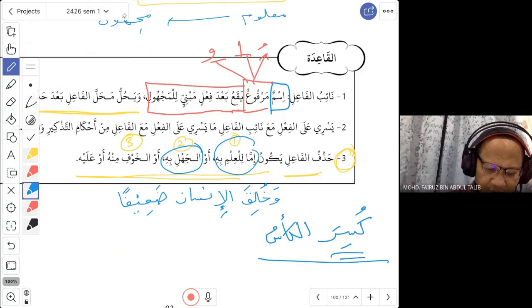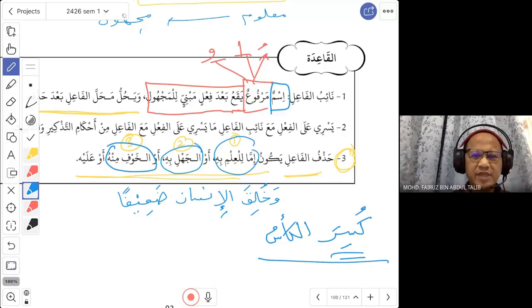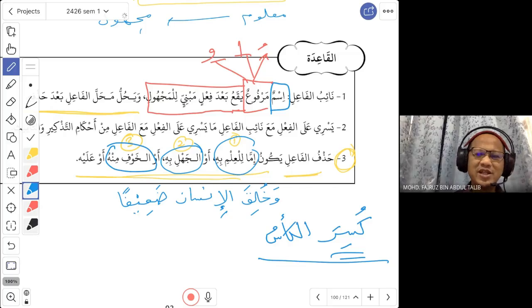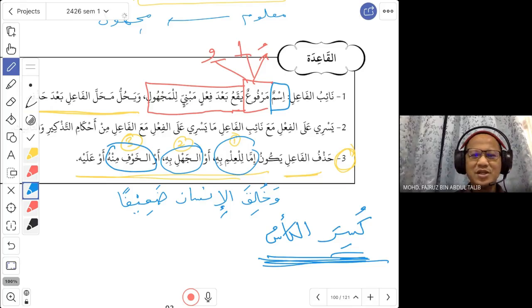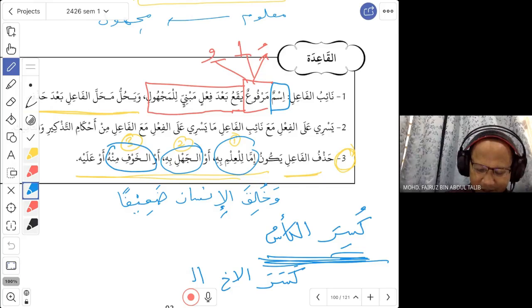Reason number 3. Au al-khawf minhu, or because al-khawf, you are afraid of this person. You are afraid that if you mention that person, they will blame you, or that person will hate you, for example. So you take this example again. Kusiral ka'su. You know actually who did that, your brother. You want to say to your mother, ummi, kasara al-akh al-ka'sa. This is the fact.